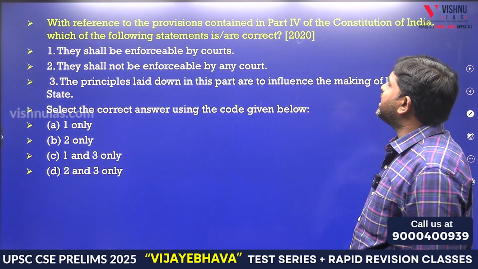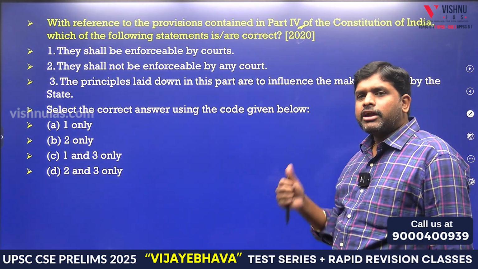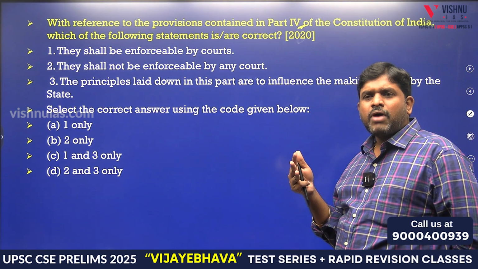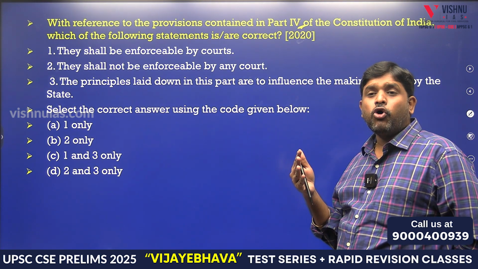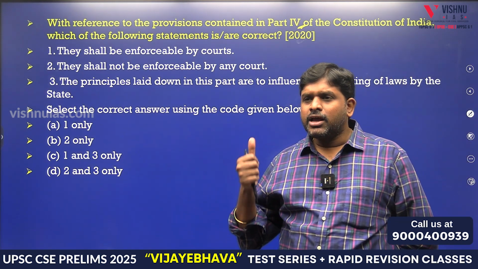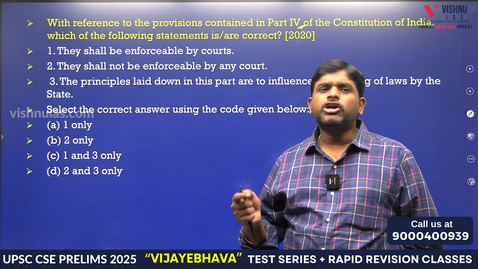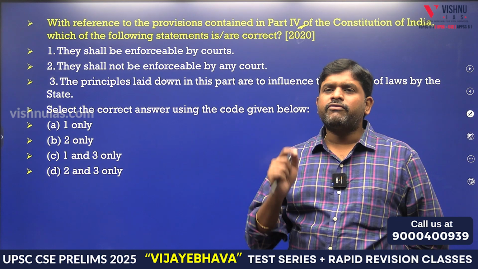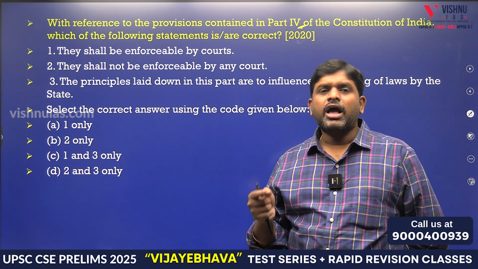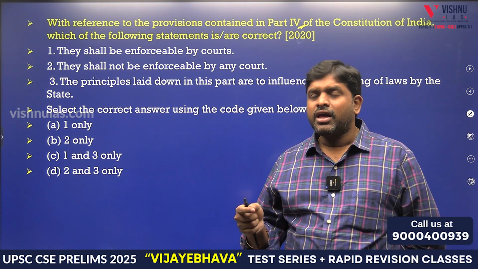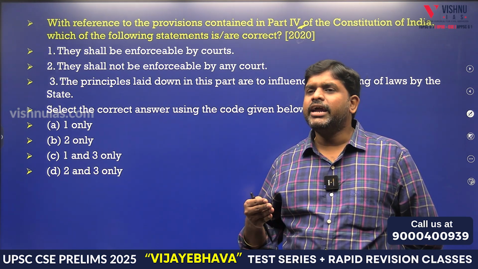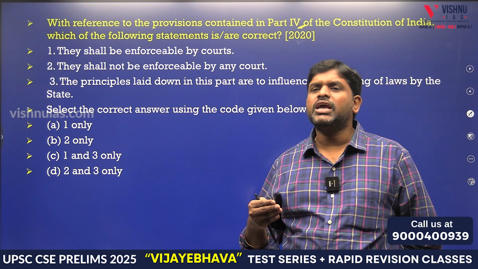With reference to the provisions contained in Part 4: Part 1 is Union and Territory, Part 2 is citizenship, Part 3 is fundamental rights, Part 4 is directive principles of state policy, Part 4A is fundamental duties. Part 1 is Union and Territory, Articles 1, 2, 3, 4. Then Part 2 is Article 5 onwards, which is citizenship, 5, 6, 7, 8, 9, 10, 11. Then Part 3 is 12 to 35, and Part 4 is 36 to 51, and Part 4A is 51A. So till date we are going to complete Parts 1, 2, 3 and 4.